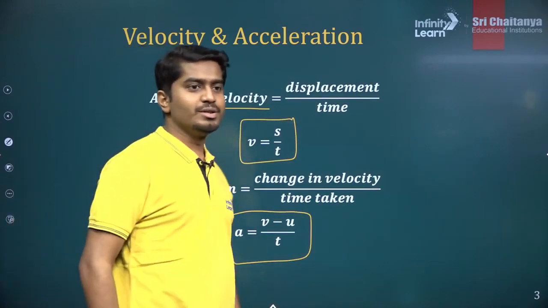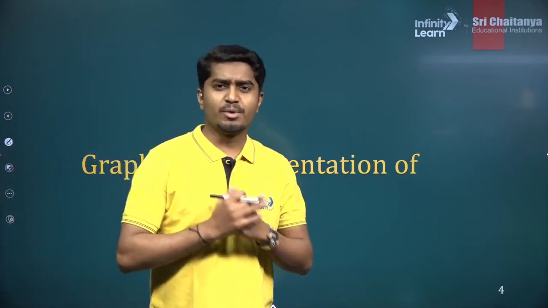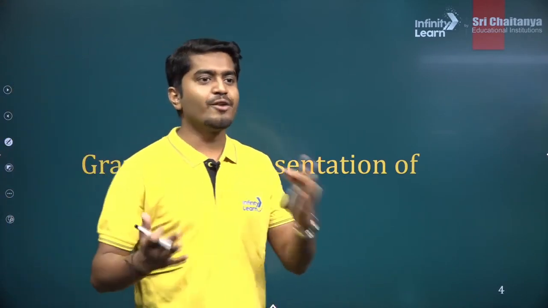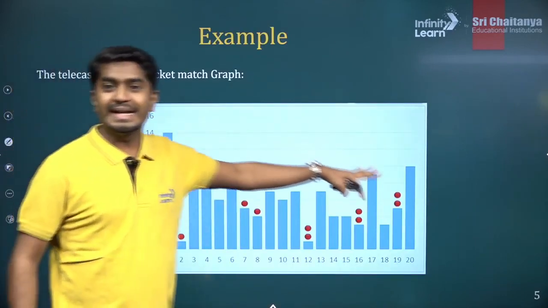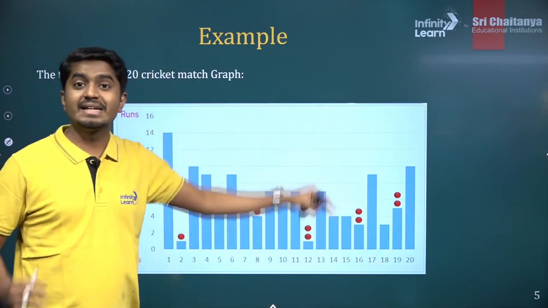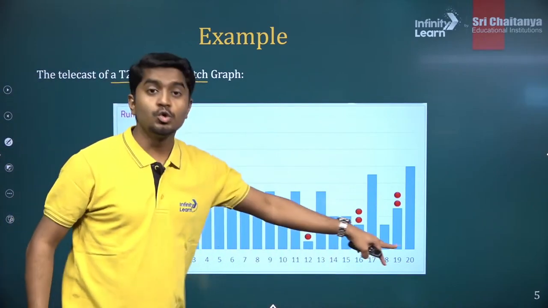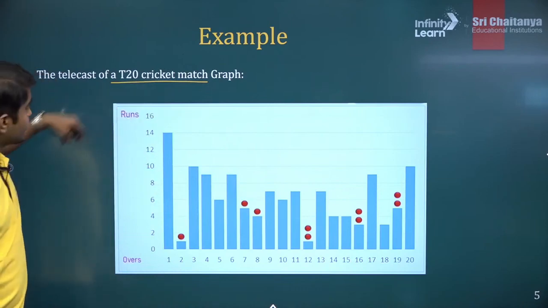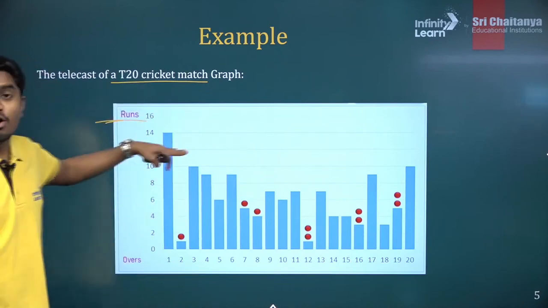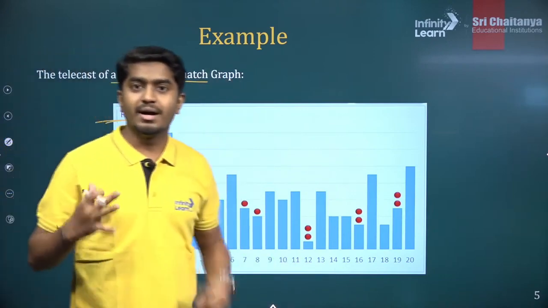Now let's understand first why graphs are so important. I'll show you one very quick graph. How many of you like IPL or cricket in general? Do you watch these IPL games? So let's suppose there is some data. There is so much data in a single graph. This is for a T20 cricket match. You can see here from 1 to 20. These are the number of overs, and on the y-axis, these are the number of runs. So in every over, how many runs are scored? In a single graph, you get so much information, right?